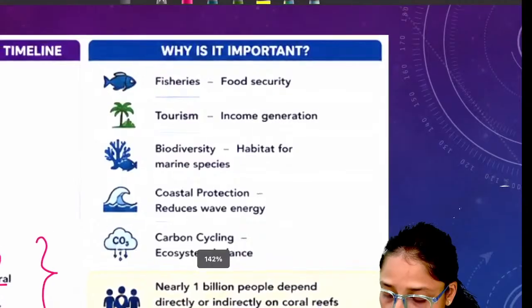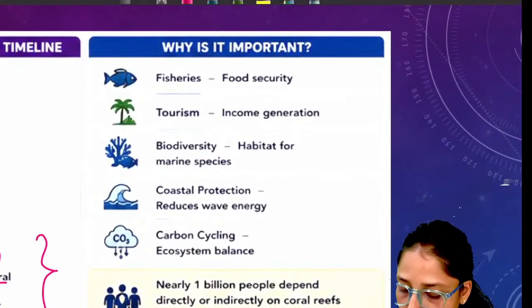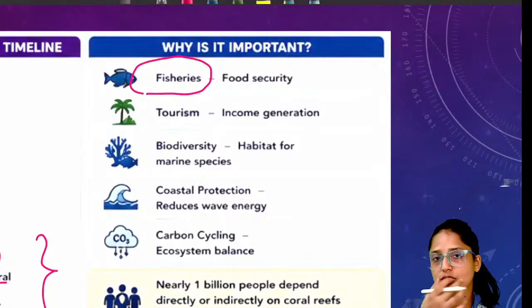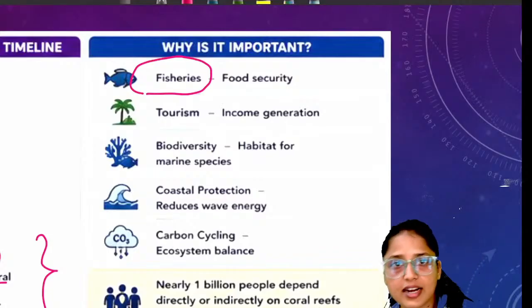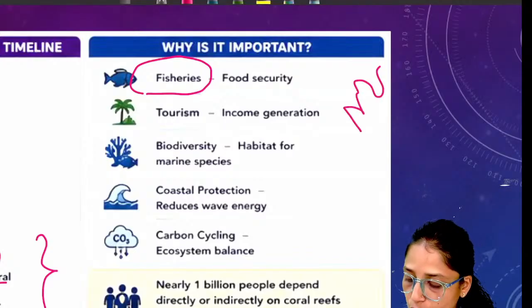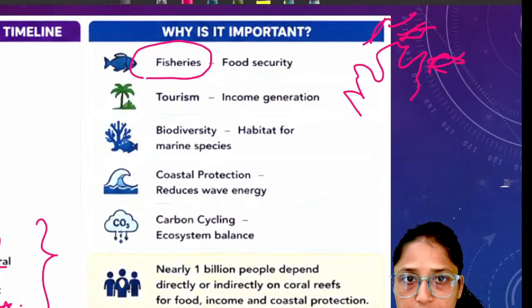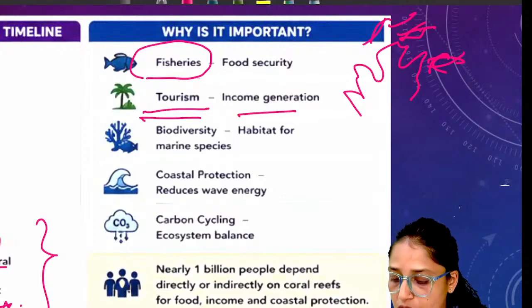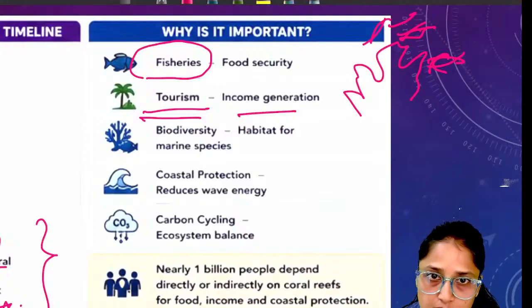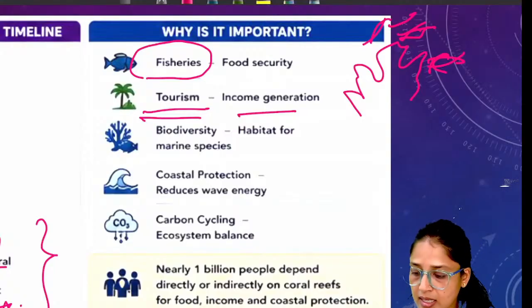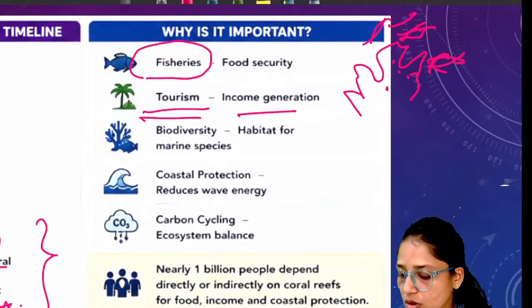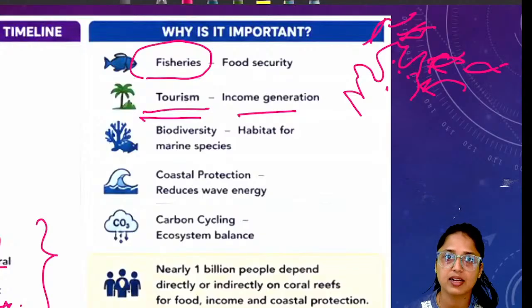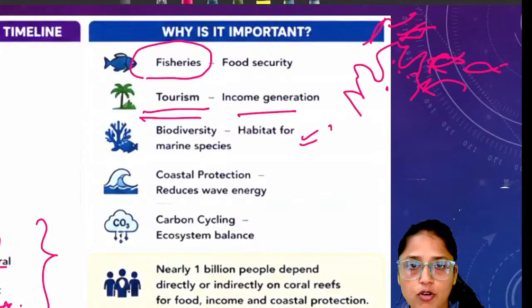So if we discuss the importance of corals, these corals are very beautiful. They have zooxanthellae in them. Because of all these things, they attract a lot of fish. If you see any coral structure, you will see a lot of fish near that structure. So that's why it is important for fisheries. And since they look very beautiful, they are a very good source of tourism also, so it can generate income for the locals. Since zooxanthellae live in this coral structure, because of their beauty, other marine animals, for example fish, are attracted. So they provide a very good habitat for marine species.